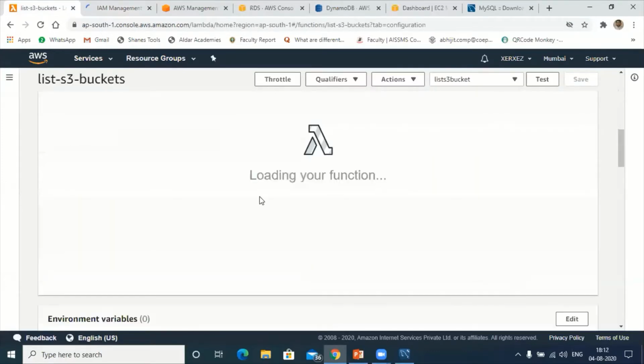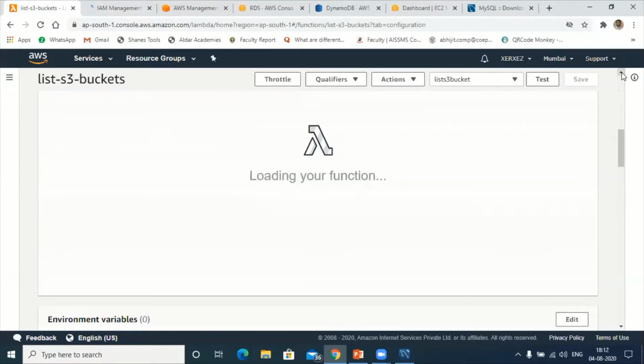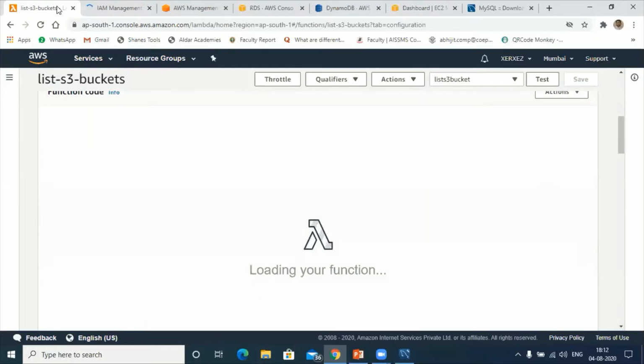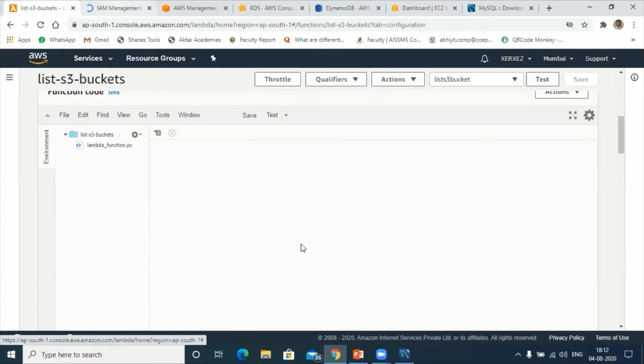We'll go to the main program area where we can write our Python programs. We'll come to that IAM role later on.